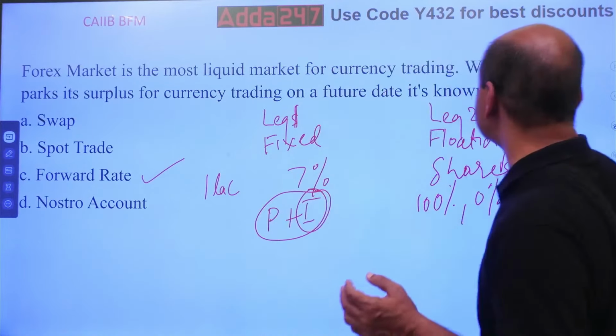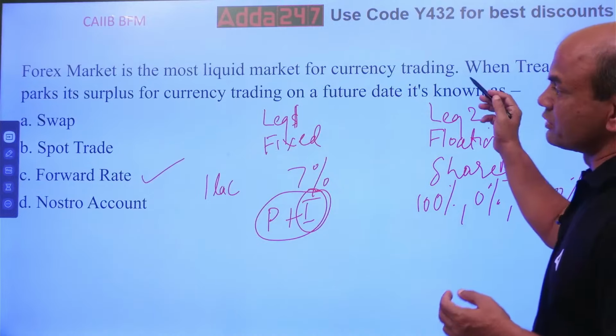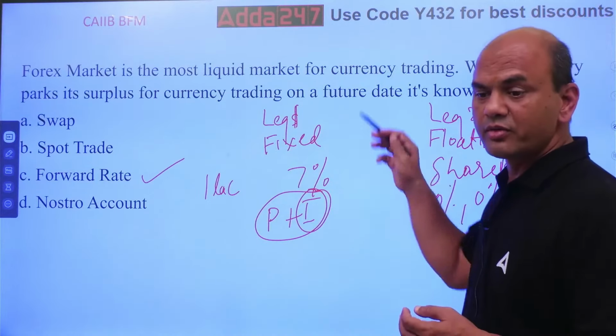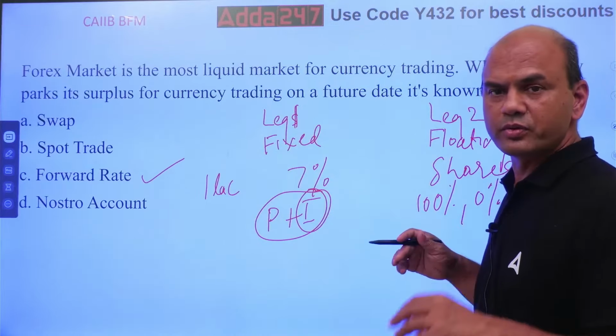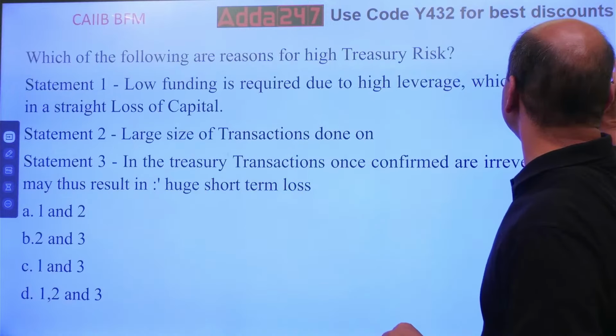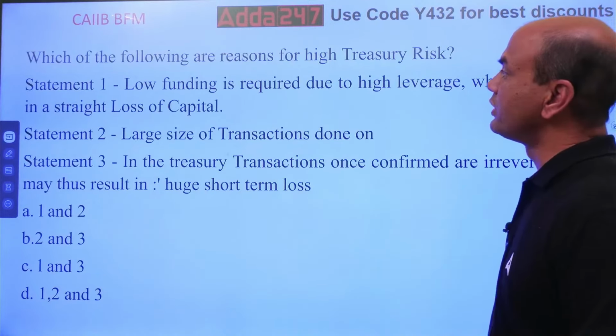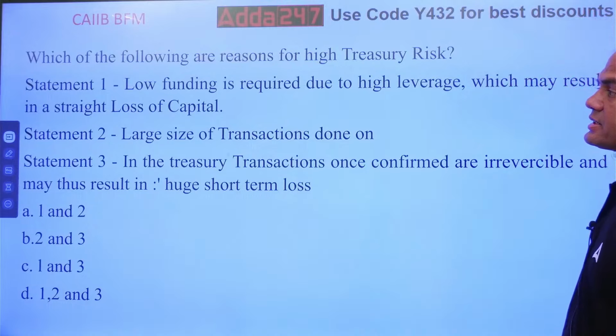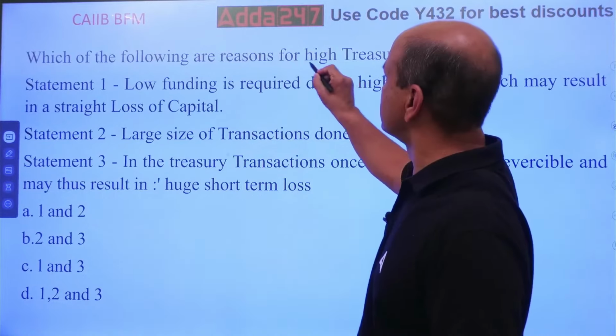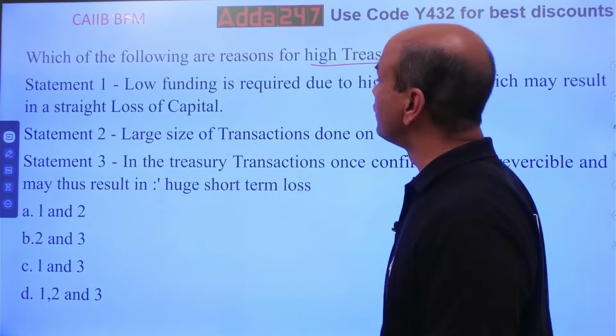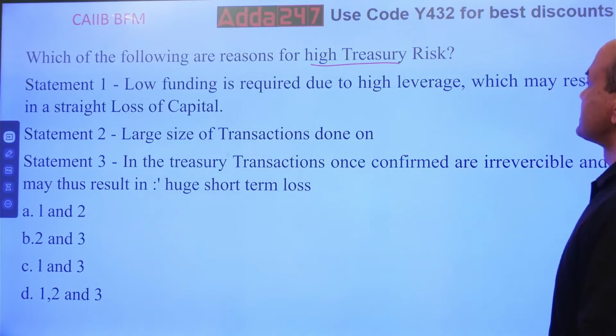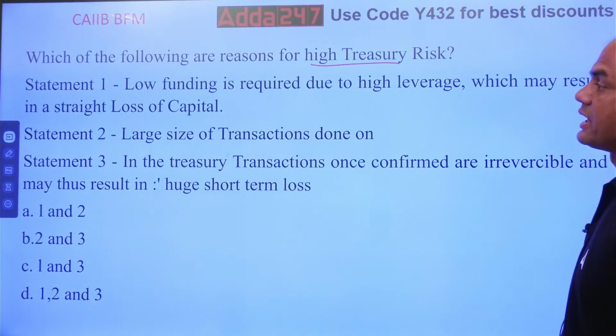Okay, so next question now. In this topic, how many questions have we covered? 1, 2, 3, almost 4 questions we have covered on the same topic. Which of the following are the reasons for high treasury risk? Low funding is required due to high leverage, which may result in strict loss of capital.